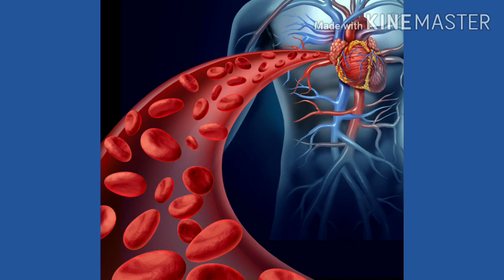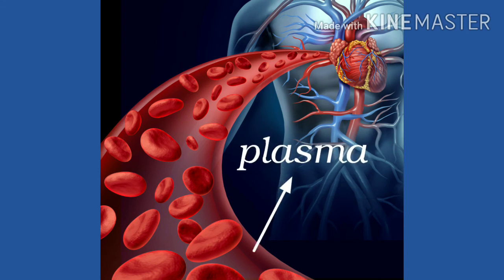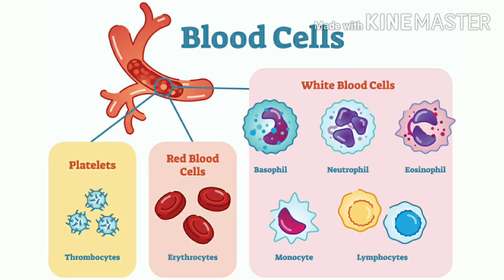Blood is a special connective tissue and its matrix is fluid in nature. The matrix of the blood is called plasma. Now in this plasma lie three types of cells. RBC, that is red blood cells, which help in carrying oxygen. Transport of oxygen is done by RBC. WBC, that is white blood cells, help in fighting against various diseases. And platelets, which help in blood clotting.